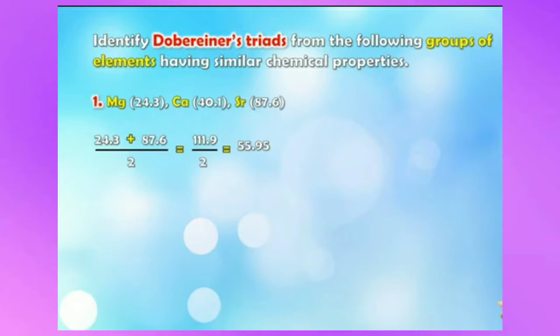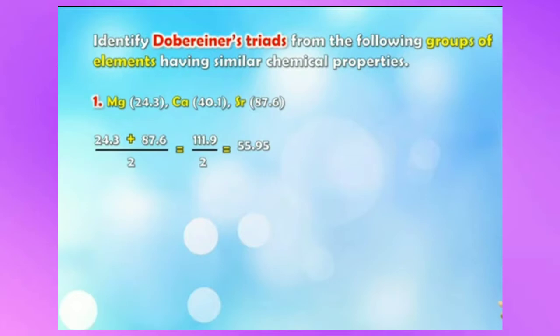from the following groups of elements having similar chemical properties. The first one is Mg 24.3, calcium 40.1, and Sr 87.6. So here we need to find out whether these three elements form a Dobereiner triad. So what are we going to do? We are going to find out the mean first, right, of the first and the last element.